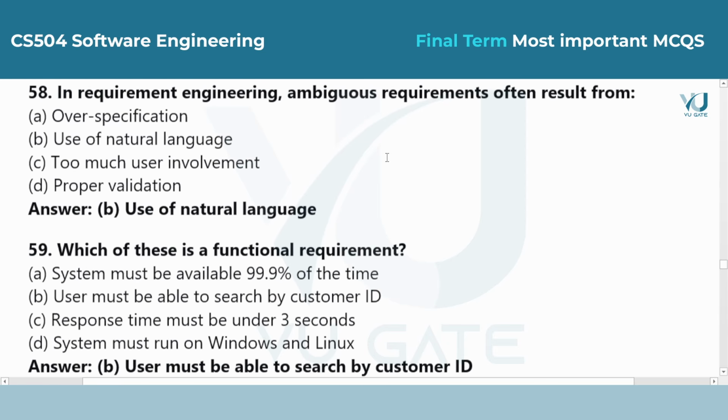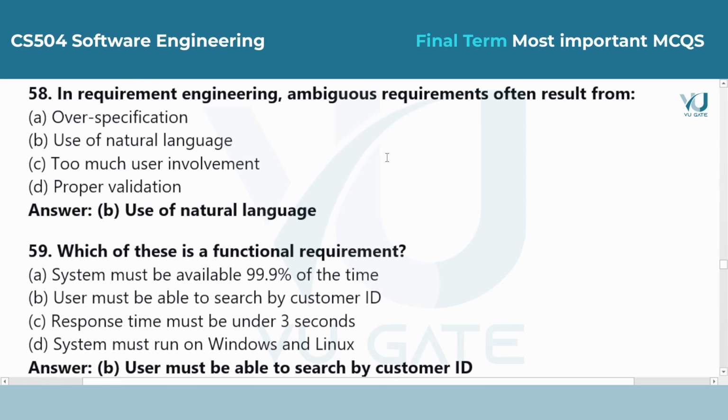Question 58. In requirement engineering, ambiguous requirements often result from: Answer is option B, use of natural language. When we use everyday language like English to write requirements, different people might interpret the same sentence in different ways. This creates confusion for developers and testers.